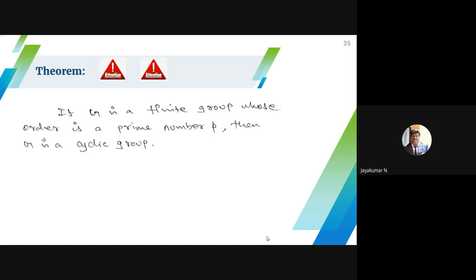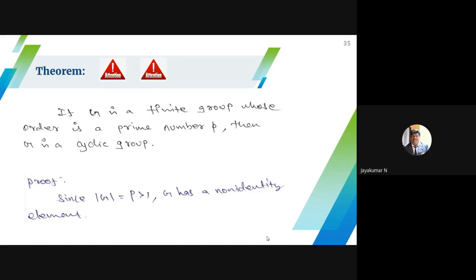Just before that, let me give the example of U8. U8 means the numbers relatively prime to 8, the members 1, 3, 5, 7. It's a finite group, but the order of the group is 4. Order means the number of elements in that set. So the order is 4, and 4 is not a prime number. So U8 is not a cyclic group. Suppose we choose a finite group whose order is a prime number, definitely that group is a cyclic group. We have to prove this.